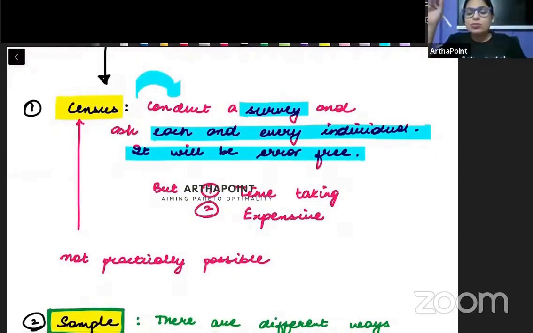Now, since you have collected data of the entire population, there is no reason why you will be making any kind of error, right? It will be error free. Error free in the sense, kya matlab hai beta?